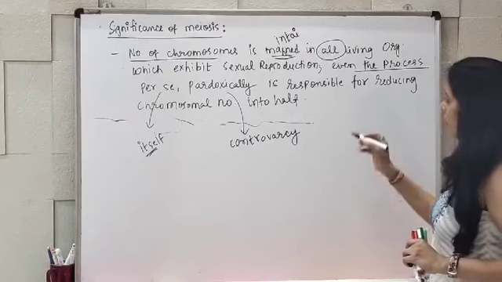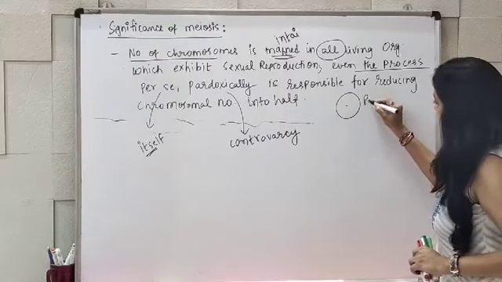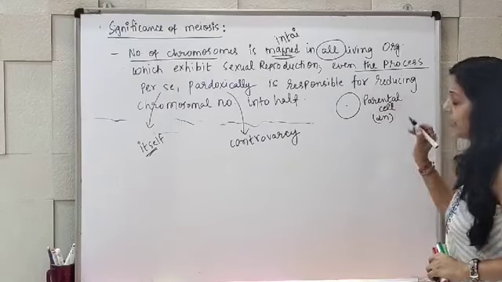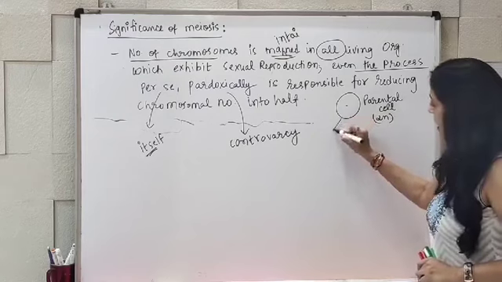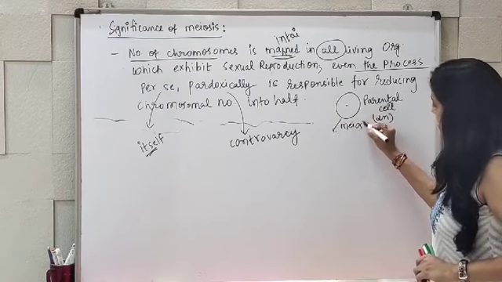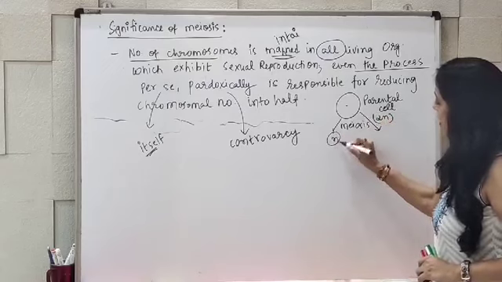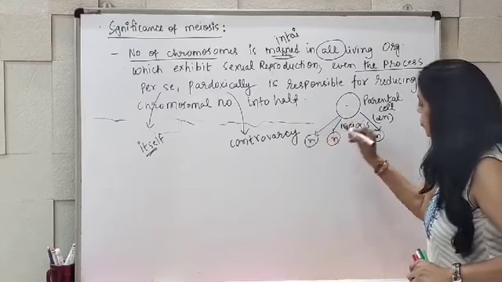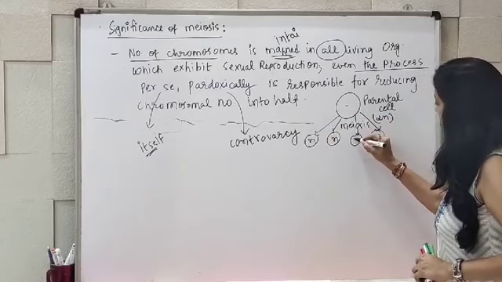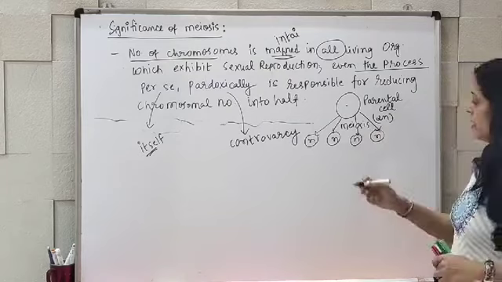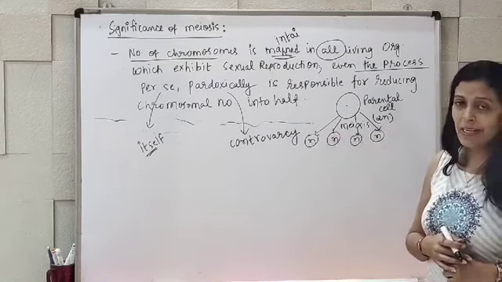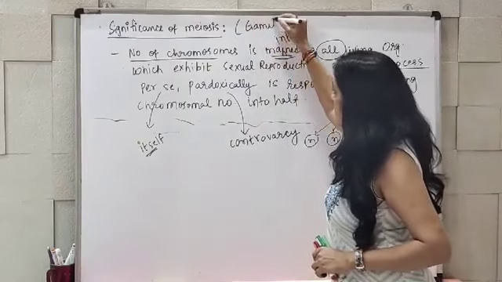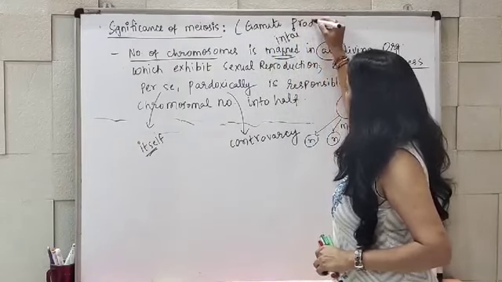For example, this is one parental cell having 2n chromosomes. N stands for number. From that, due to meiosis, you are going to have cells which have n number of chromosomes. Actually, you are getting 4 cells, so I am showing you 4 here, assuming that the male and female gametes are produced by this process. So, this is important for gamete production.